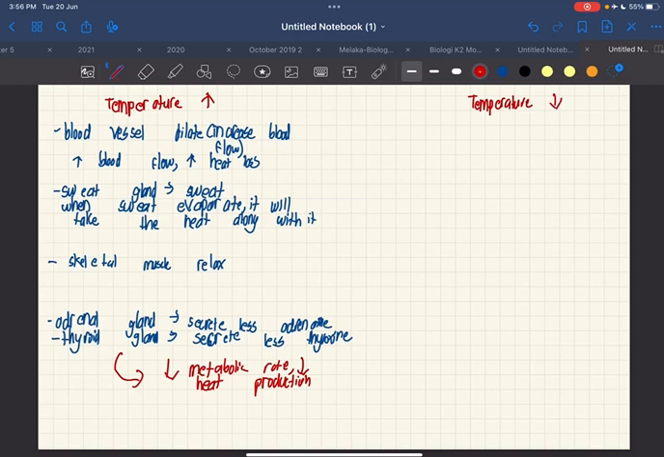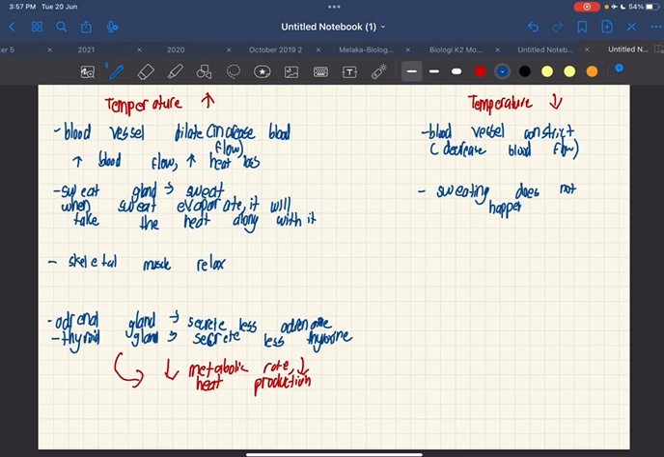Next, when the temperature is too low, our blood vessel will undergo vasoconstriction. This is to decrease the blood flow and to decrease the heat loss from our body. Next, sweat gland will not secrete sweat and sweating does not happen. Our skeletal muscle will also undergo constriction and relaxation.